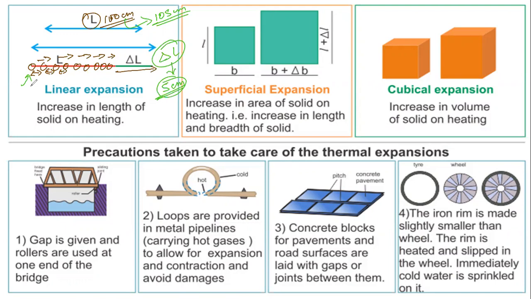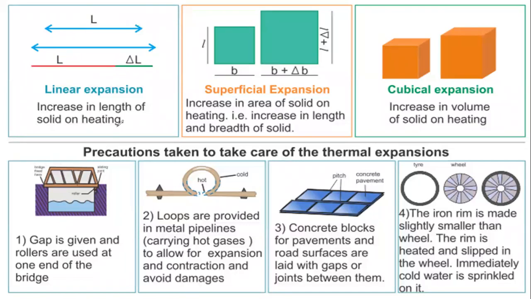So that is the particular thing which we have to understand in the linear expansion. So once again, what is linear expansion? Linear expansion is a kind of expansion which we observe for any object where it is increasing along its length. If we are supplying heat to a body and its length increases, then we say that it is a linear expansion. इसको हम लोग क्या कहेंगे? Linear expansion कहेंगे. So this is the thing which we have to understand.